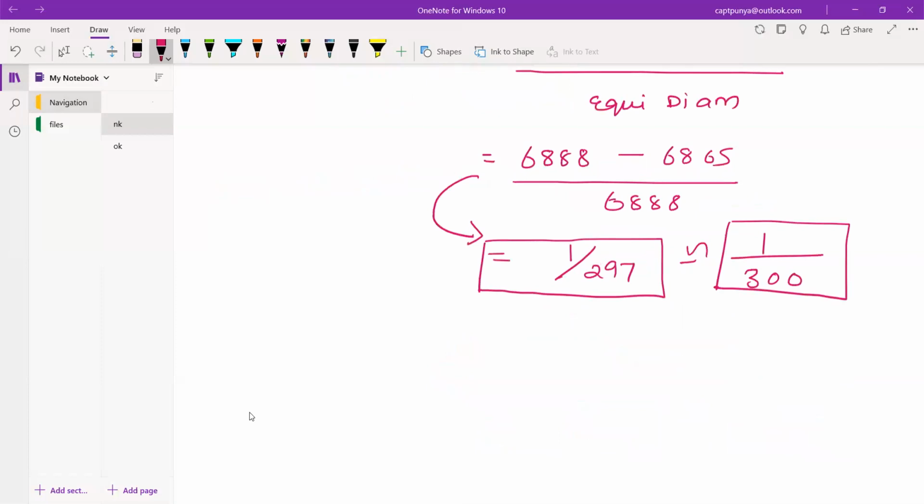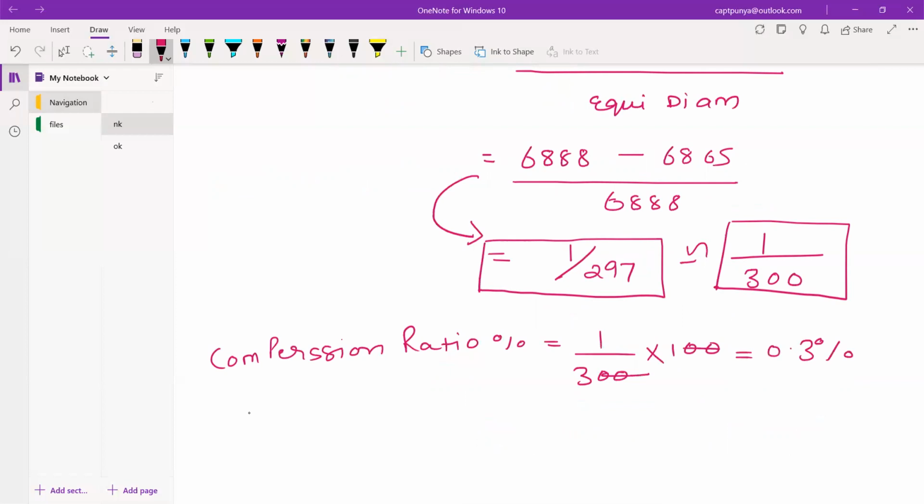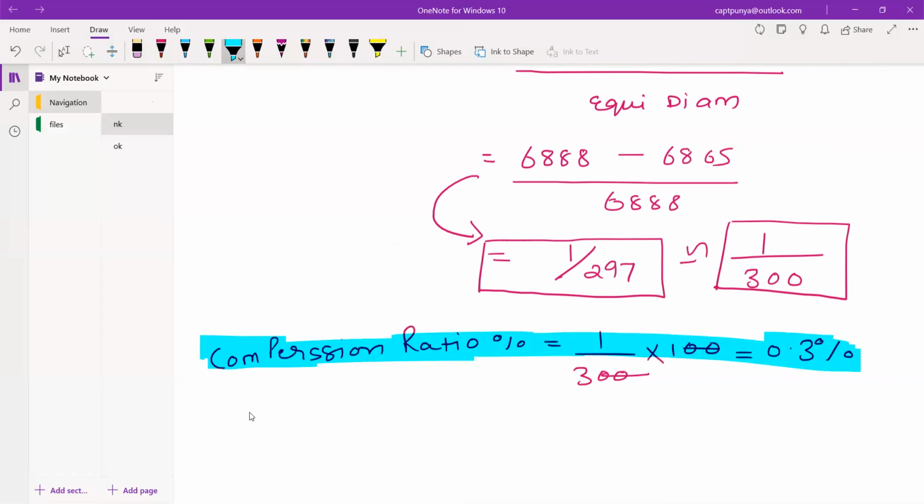Now this is the ratio. Now what is the percentage? So the compression ratio percentage, how much percentage is it? Simple, 1 upon 300. Let's get the percent. So this comes out to be 0.3%. Okay, so let me highlight this, guys. Compression ratio percentage is how much? 0.3%. Ratio is how much? 1 upon 297, which is rounded up to 1 upon 300.